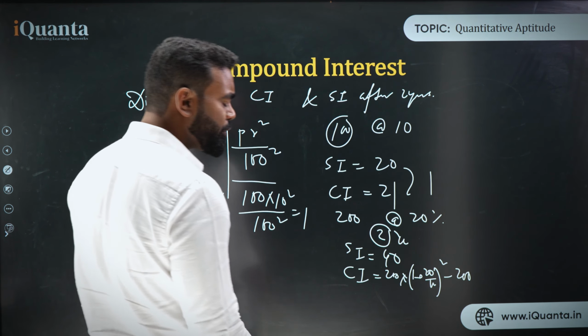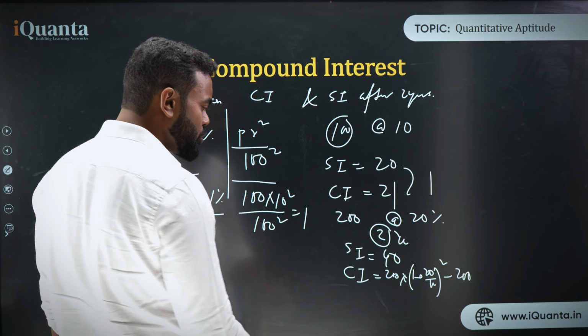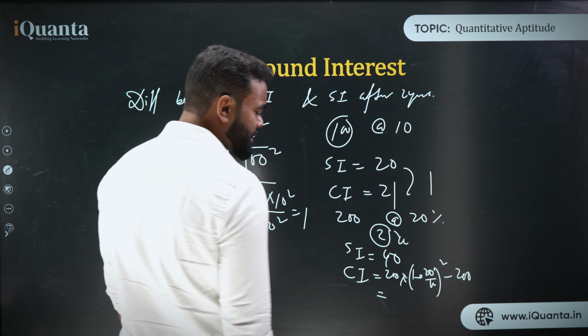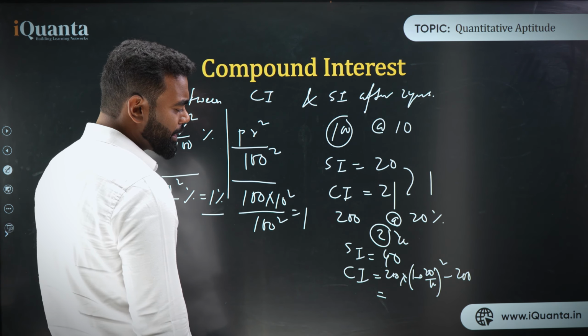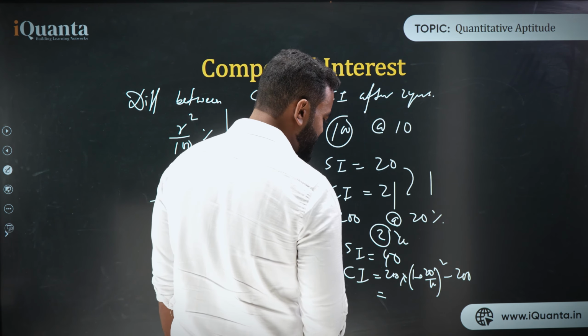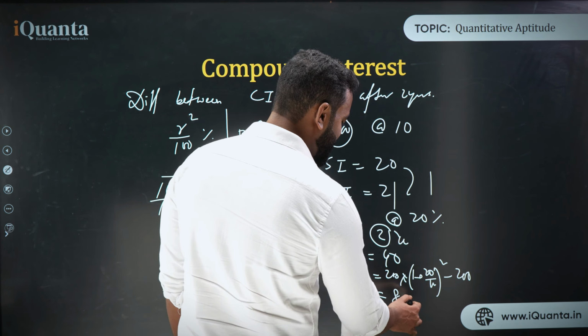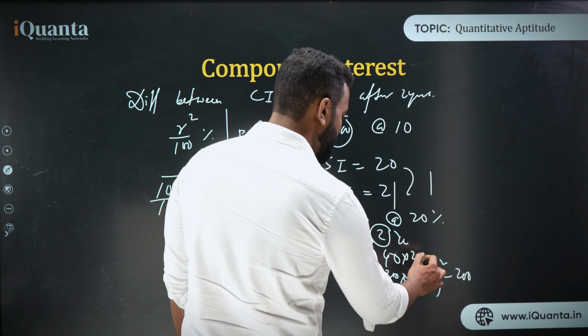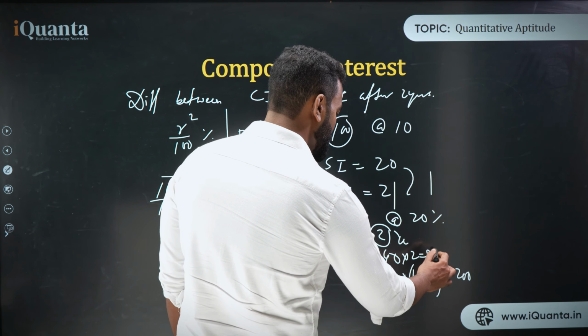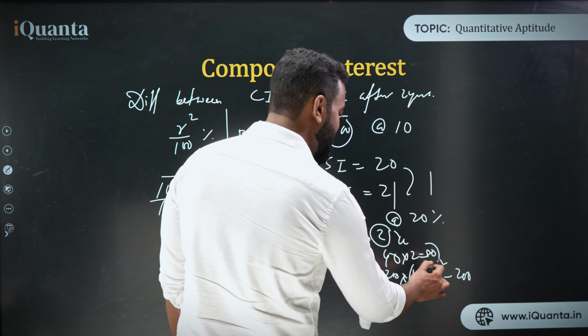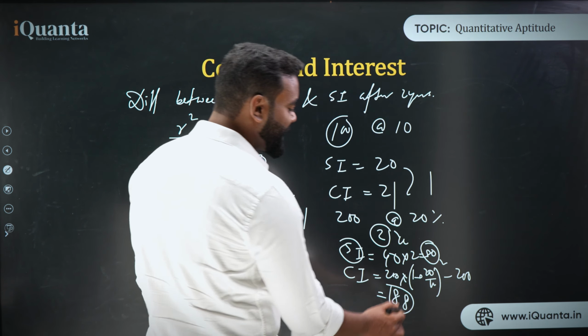If you solve this, or do it by successive also, you can find this is 20, 20, 44%. So if it is 44%, then it is 88, and SI is 40 into 2, which is 80. So simple interest for 2 years is 80, and compound interest for 2 years is 88.